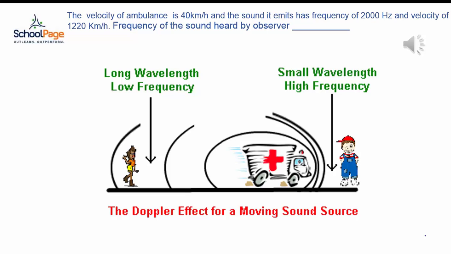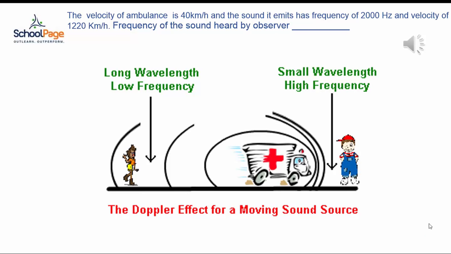The sound of the ambulance increased as it approached the observer and decreased as it moved away. This is because of the change in the frequency of the sound. Now let us listen to the ambulance sound once again. The frequency of sound increases as the source of sound approaches the observer and decreases as it moves away due to Doppler's effect.